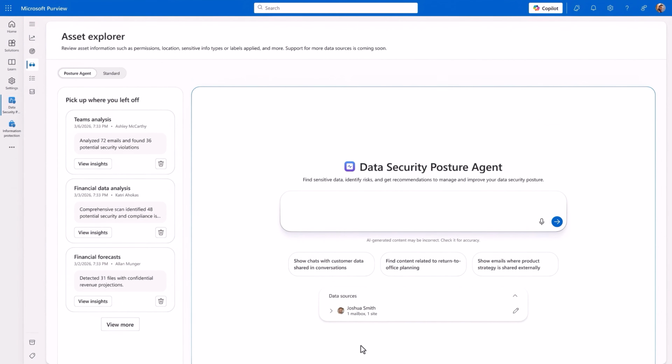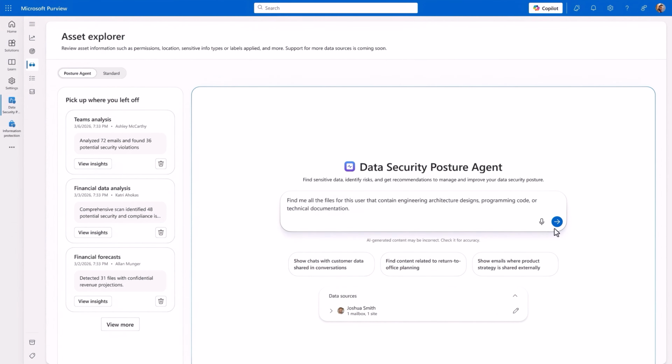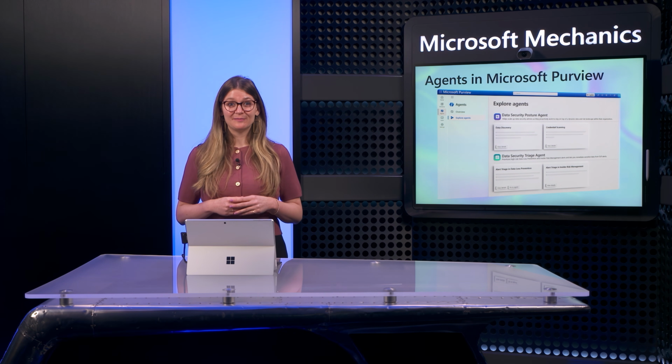Next, I'll prompt the Posture Agent. Find me all the files for this user that contain engineering architecture designs, programming code, or technical documentation. And this operation can take a few moments or hours depending on the amount of data that the agentic process needs to analyze. The agent performs deep content analysis, reasoning over the file content and going beyond keywords and predefined data types. It understands context and whether or not, in this case, valuable architectural designs, code, or technical specs are present and exposed.